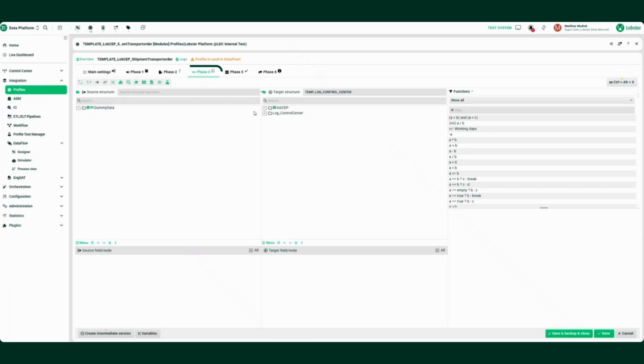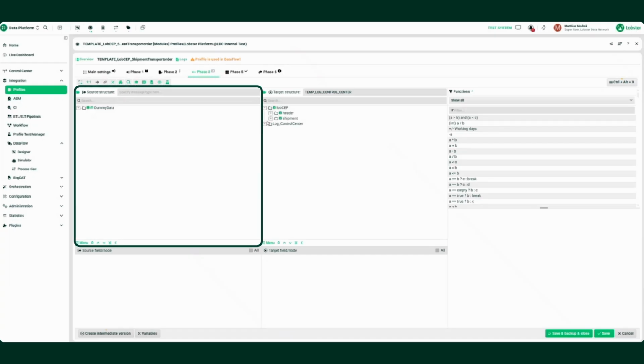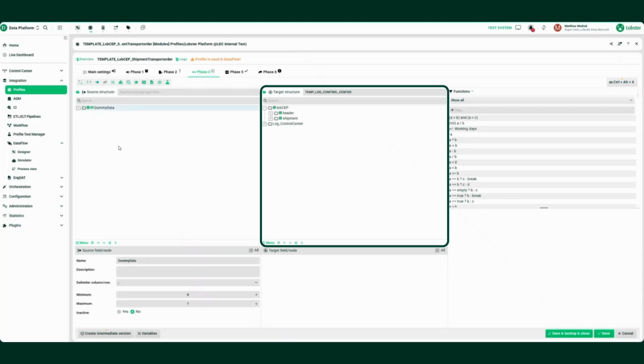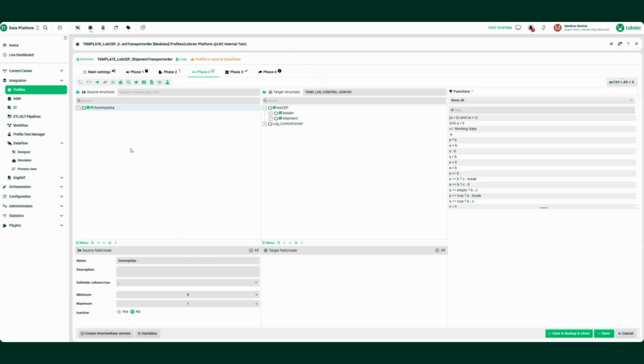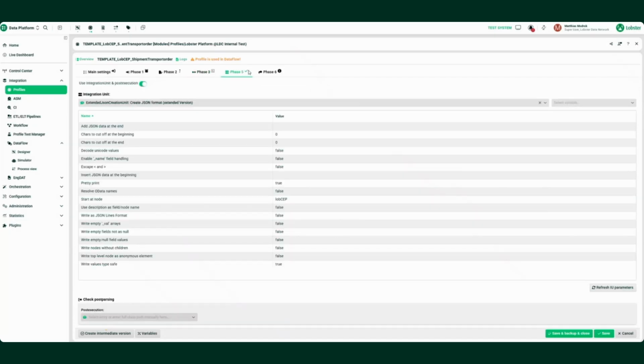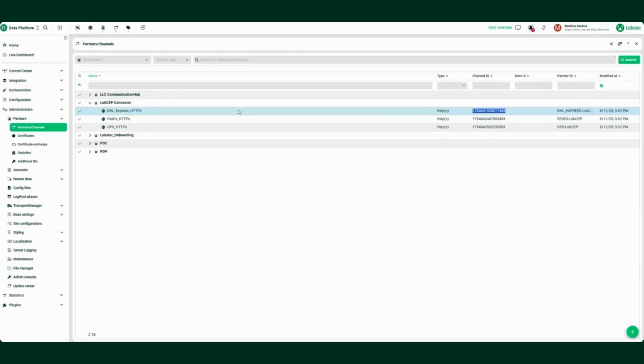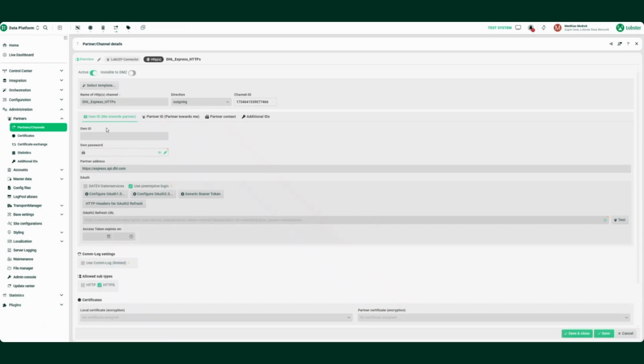On the left-hand side, you can put your own data structure, and on the right-hand side, there is our CEP Connector data model. This contains the headers and the shipments. You can map your own information into this model. As soon as you've done the mapping, it will work for all the different CEP providers that we support. The rest of the profile is already pre-configured for you to use directly.